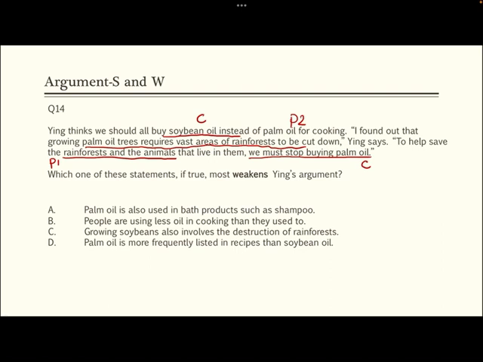So the conclusion here, more accurately, is that soybean oils should be better than palm oils. Right? That is what the argument wants us to believe, that to save our environment, we need to buy more soybean oil than palm oil. When we're talking about weakening, we should try to push this conclusion to say the soybean is better than palm oil. It's not necessarily true, right?